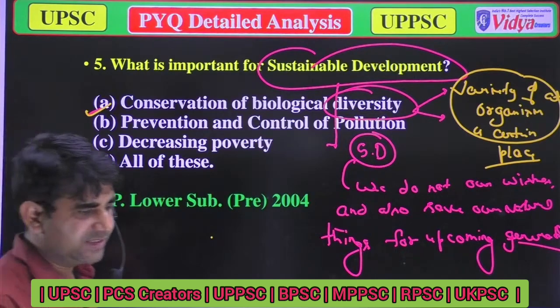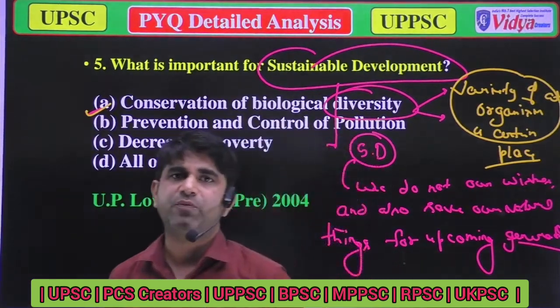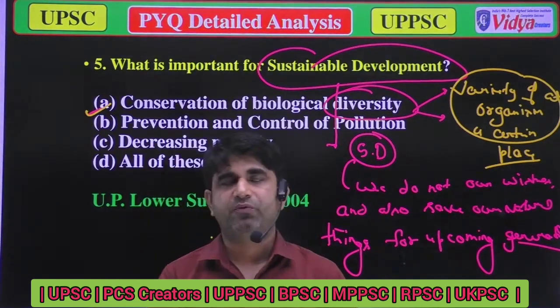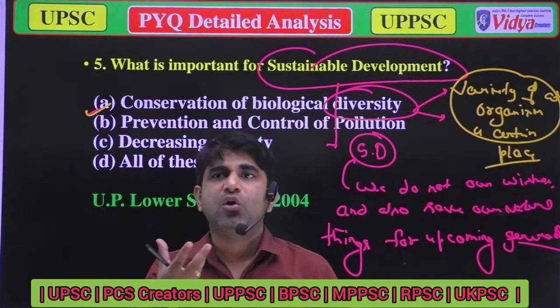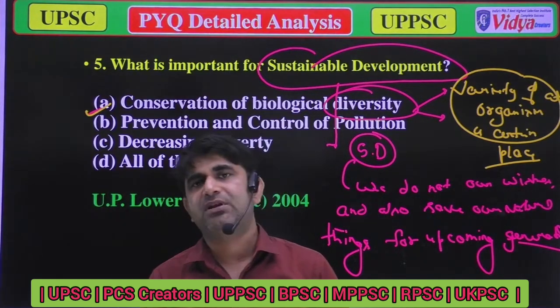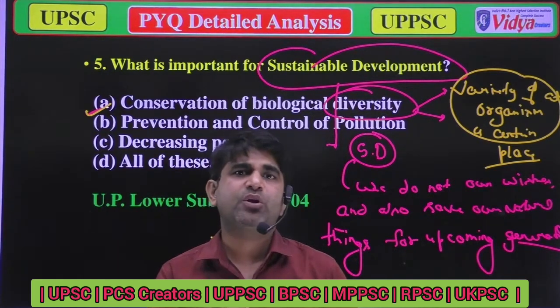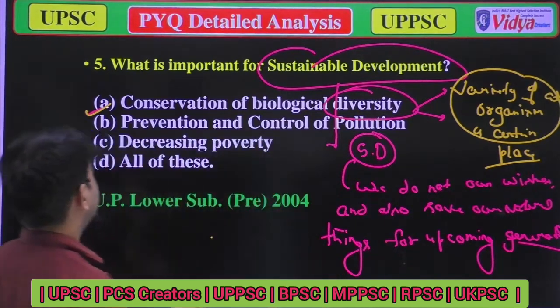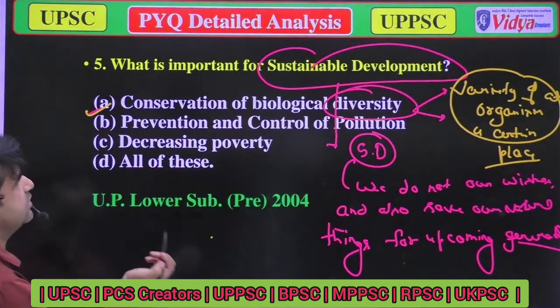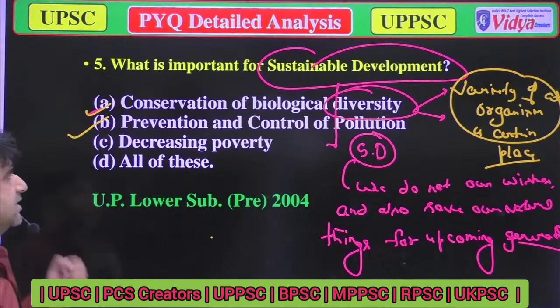Yeah, because in sustainable development we also talk about the prevention and control of pollution. When there is huge pollution, it will decrease our good environmental conditions, and when there are bad environmental conditions, it will decrease our sustainable development goals, or you can say the sustainable development program. So we can say that the prevention and control of pollution also provides good conditions for sustainable development, or you can say it is important for sustainable development.